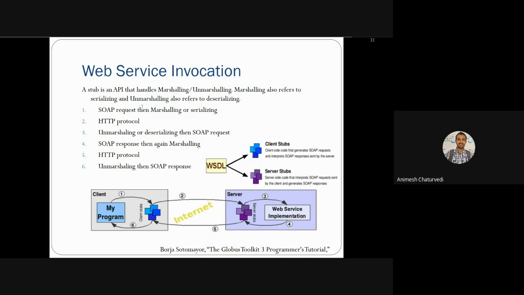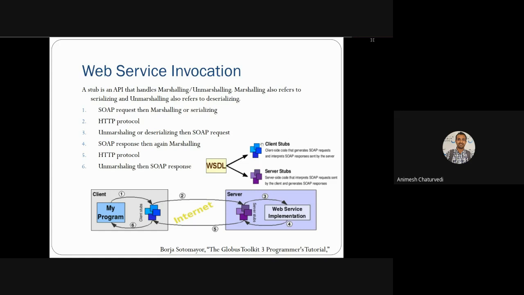And then the SOAP response is created by the web service and marshaled with some APIs, and then the response again goes over the HTTP protocol, passes over this fifth step, and reaches the client, and then the client will do the unmarshalling of that SOAP response.